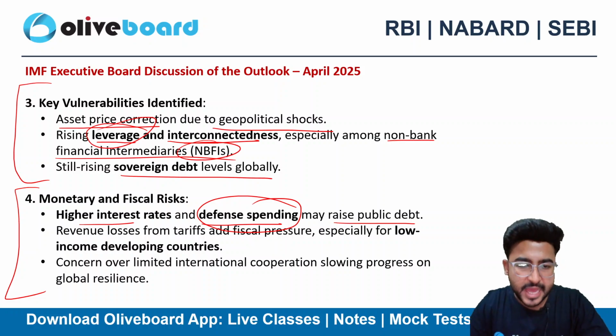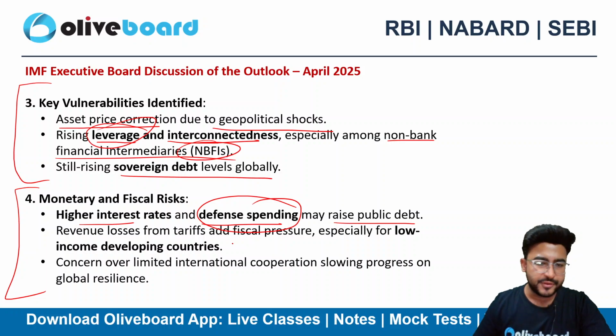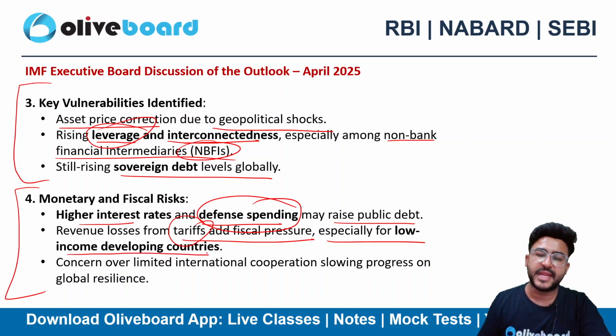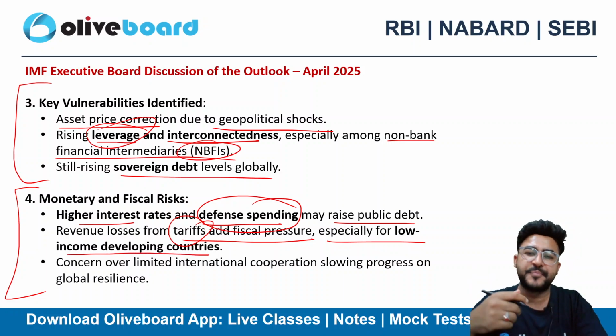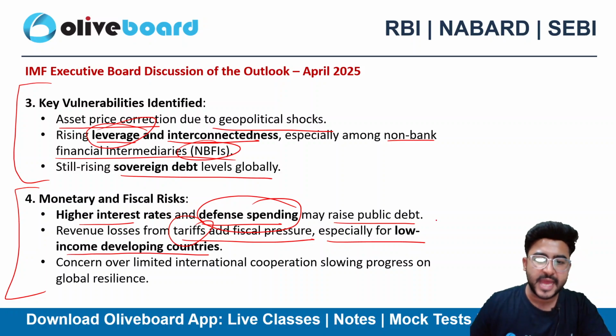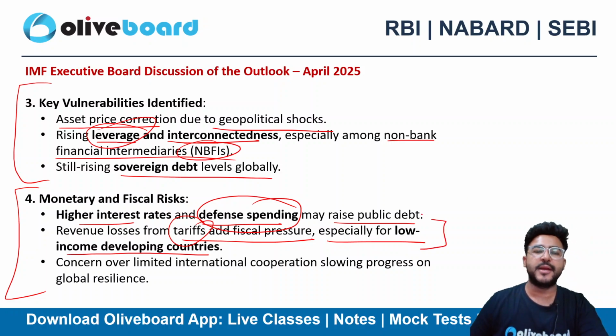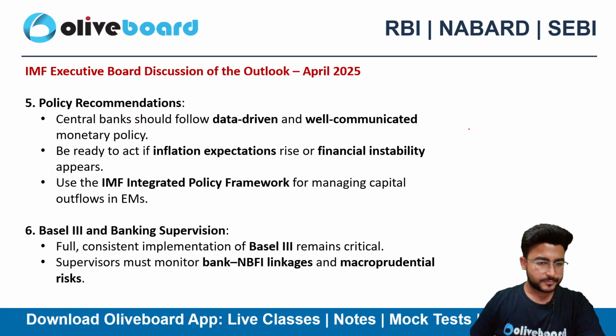So that's again a challenge. Then revenue losses from tariffs and fiscal pressure. There are losses from tariffs, there are losses from fiscal pressure, especially for low income developing countries like India, right? These tariffs are hurting the low income developing countries more than the other countries.